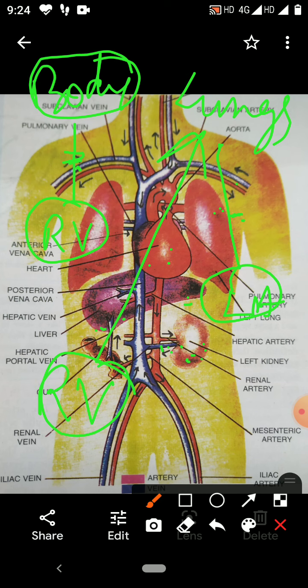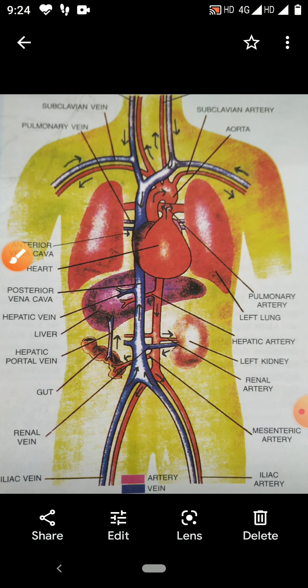Anterior brings the deoxygenated blood from the anterior part of the body, and posterior brings deoxygenated blood from the posterior part of the body. So I told you about the different types of blood vessels present in the circulatory system, and their work is to carry the blood away from the heart and bring the blood towards the heart.